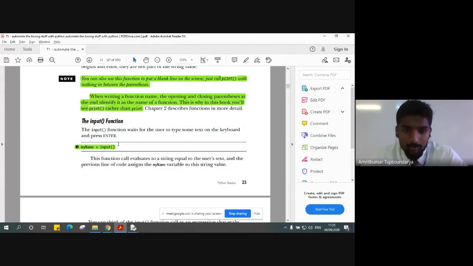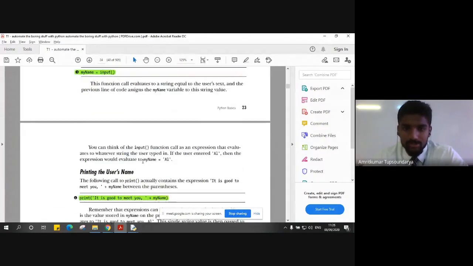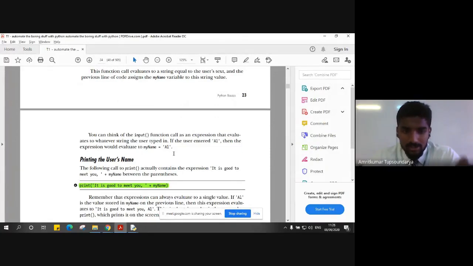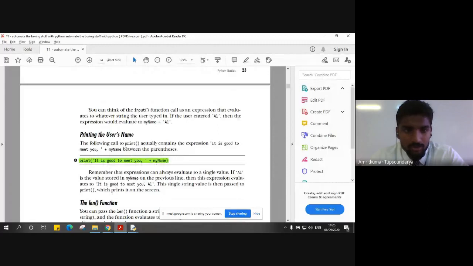Like we mentioned, whatever the user enters will be stored in the variable called myname. Now the thing is how this input function makes use of the input that the user is giving. Is it just a simple string, or is it storing integers, special characters, or any ASCII code? As far as the input function is concerned, it simply stores the value as a string, right? So let me show you here.